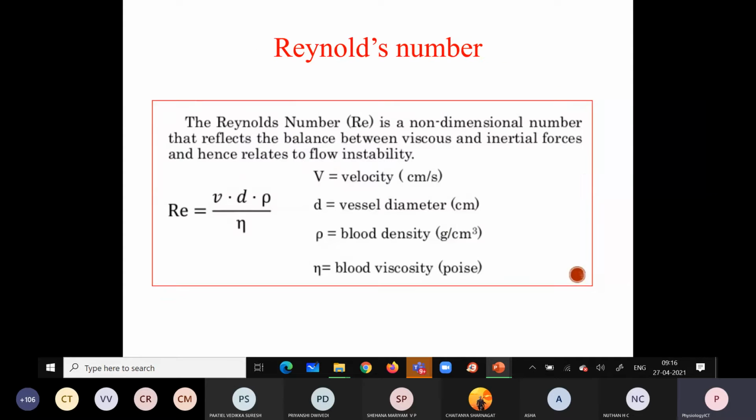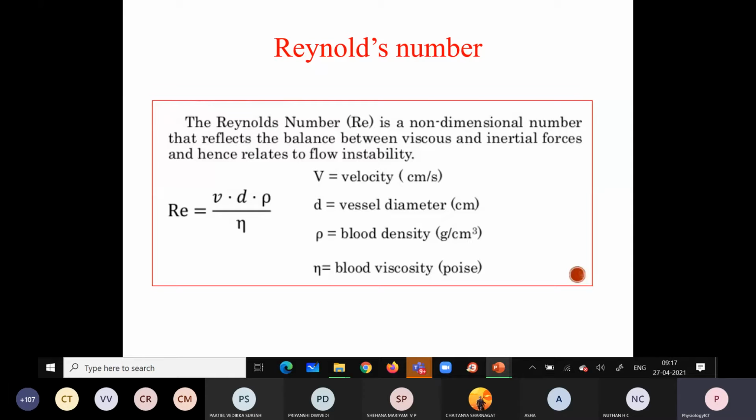This turbulence is mainly assessed with the help of the Reynolds number. So what is the Reynolds number? It is a non-dimensional number which reflects the balance between the viscous and the inertial forces.